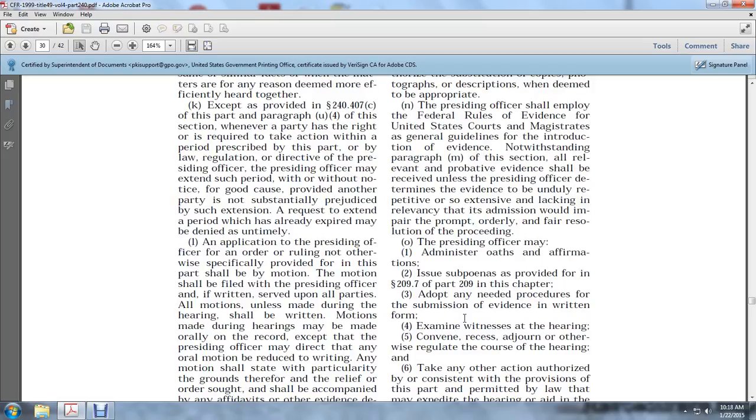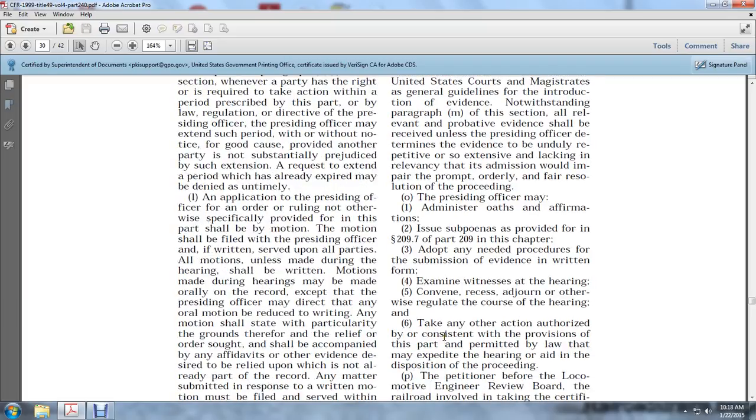Examine witnesses at the hearing. Convene recess, adjourn, and otherwise regulate the course of the hearing. Take any other action authorized by or consistent with the provisions of this part. The presiding officer may expedite a hearing in aid of the disposition of the proceeding.